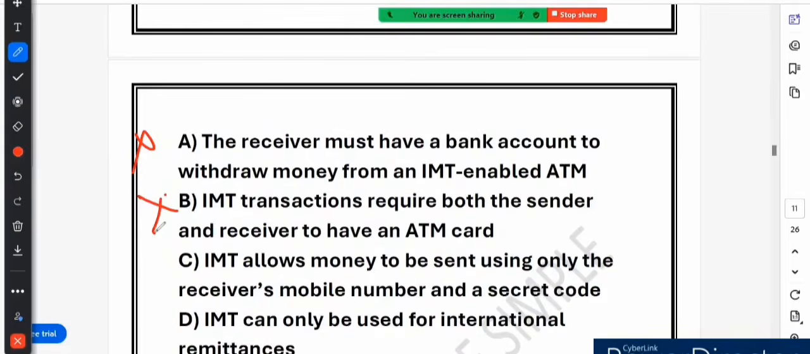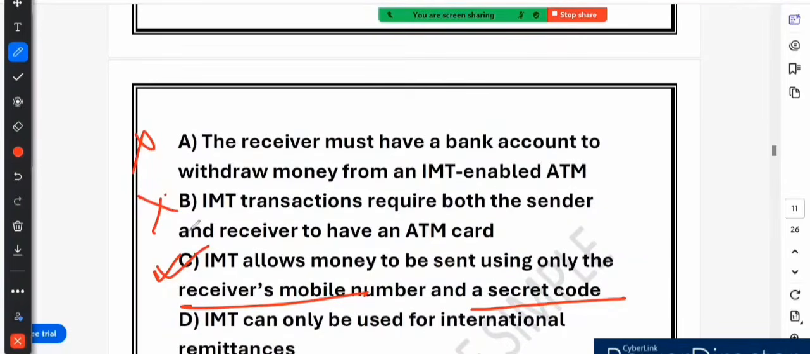Option C says IMT allows money to be sent using only the receiver's mobile number and a secret code. Yes, this is correct. IMT is a service that allows money transfer without requiring a bank account or ATM card for the receiver.